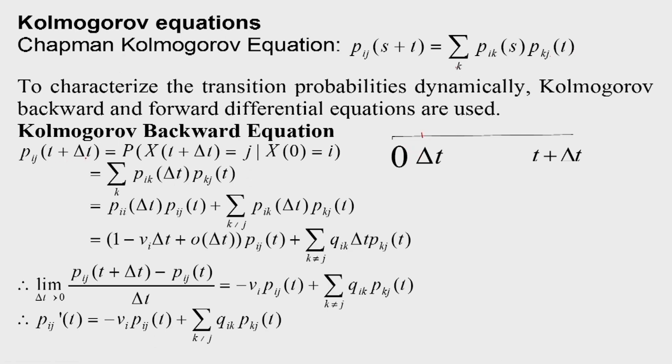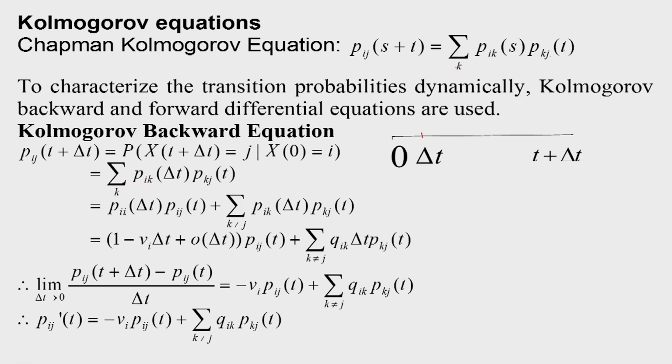Now pij(t plus delta t) is equal to the probability that x of t plus delta t is equal to j, given that x0 is equal to i. We are interested in pij at t plus delta t, so that we can find the derivative. From 0 to delta t we consider one step, and from delta t to t the other. So this is the summation over k of pik(delta t) into pkj(t).